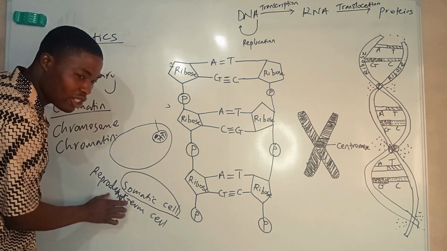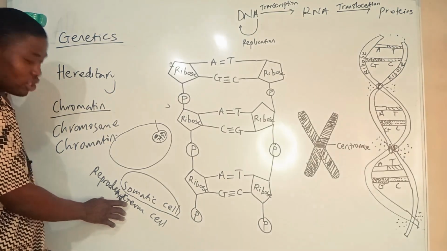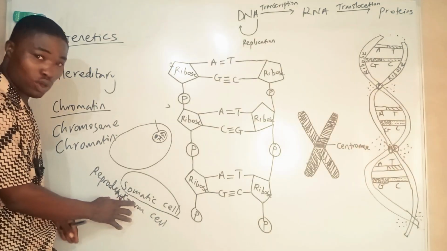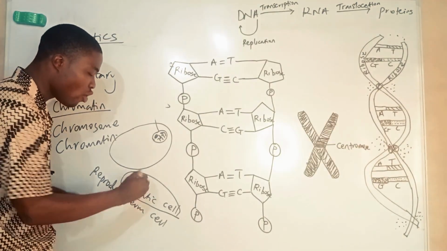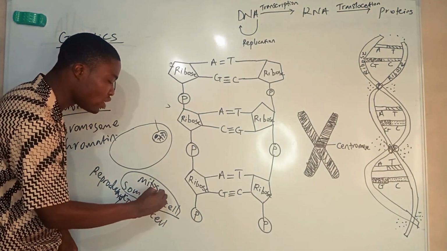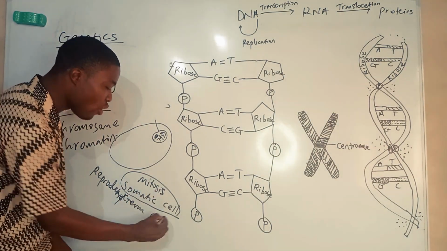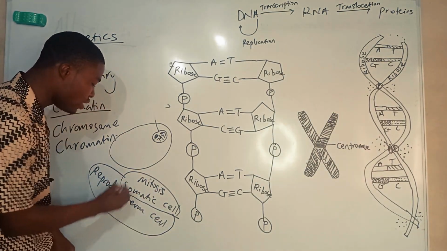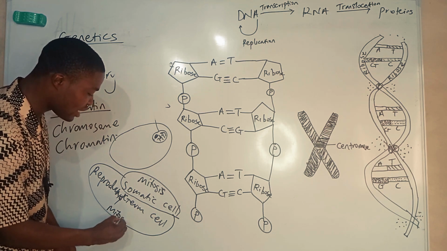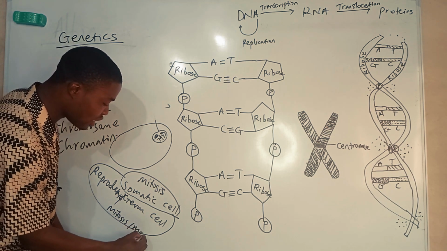Now, these cells undergo meiosis and mitosis, while somatic cells undergo mitosis only. While this reproductive cell can undergo both mitosis and meiosis.